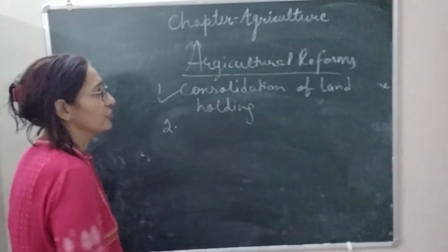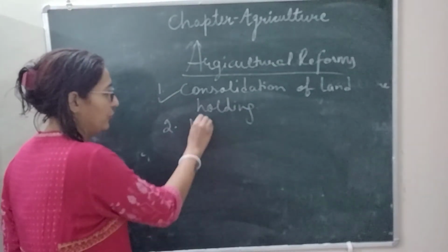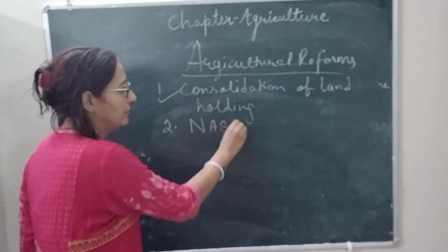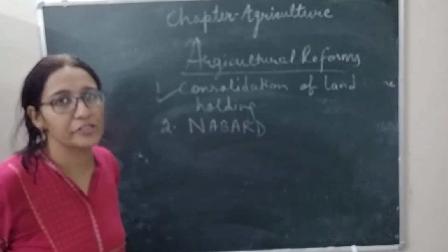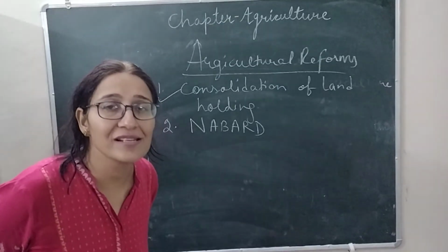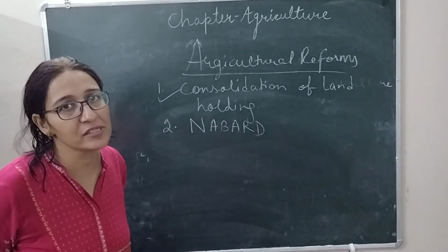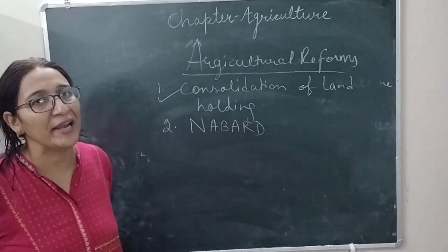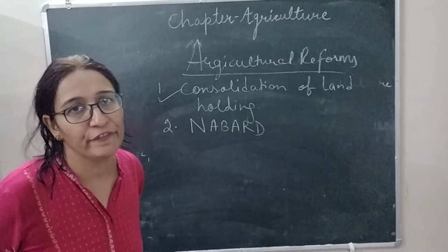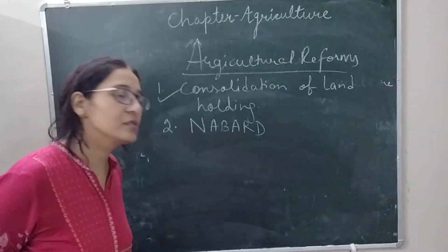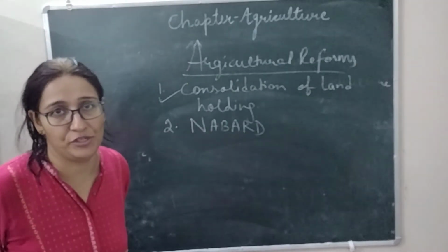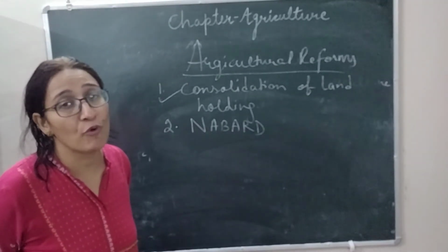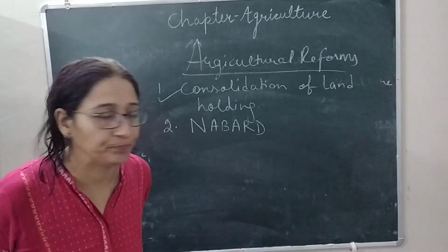Second solution or step, we can say NABARD. We have discussed this term in key terms. NABARD is the National Bank for Agriculture and Rural Development. These are special banks established by government to provide agricultural loans to the farmers. Not only this, Grameen banks are also established, just to provide favor to the poor farmers.